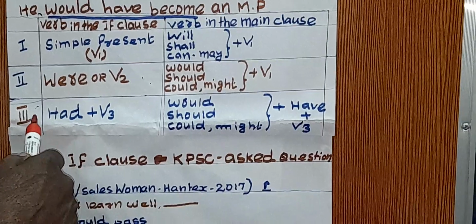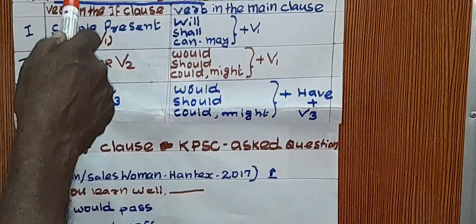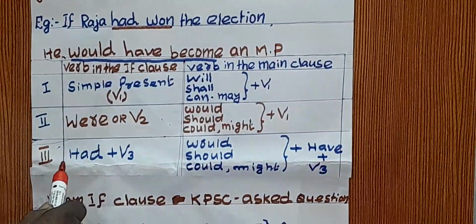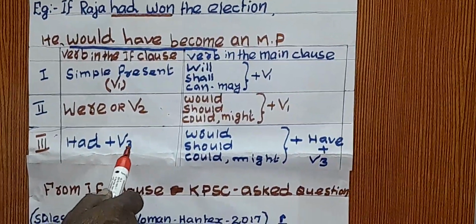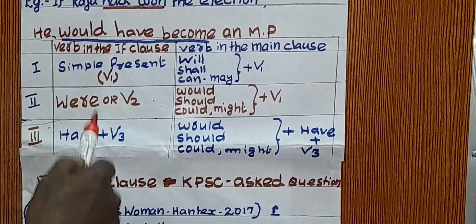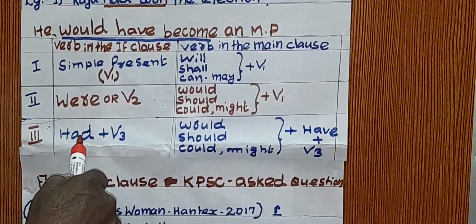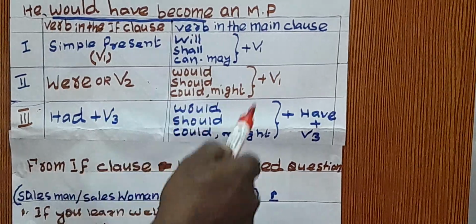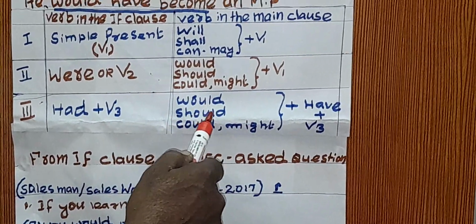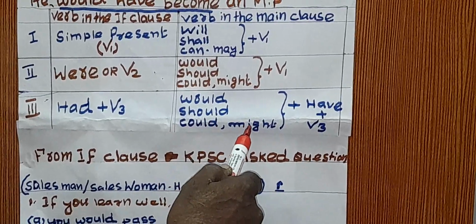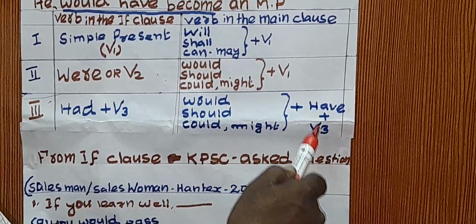Then third thing is unfulfilled condition of the past, had plus V3. In the if clause the verb is had plus V3, the other side will have would or could or should or might plus have plus V3.